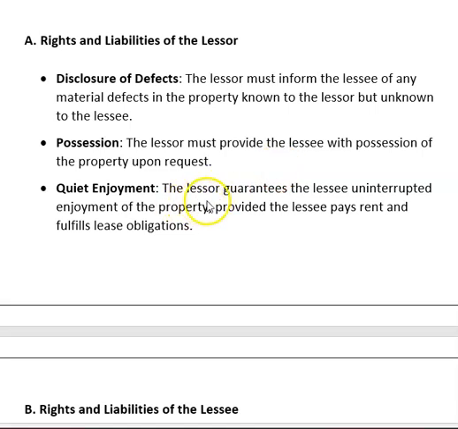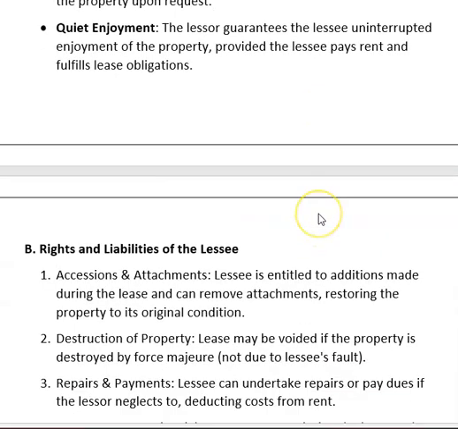Quiet enjoyment: the lessor guarantees the lessee uninterrupted enjoyment of the property, provided the lessee pays rent and fulfills lease obligations. If the lessee is paying the rent and fulfilling all the agreement, then the lessee can enjoy the property. No disturbance is to be given to the lessee.